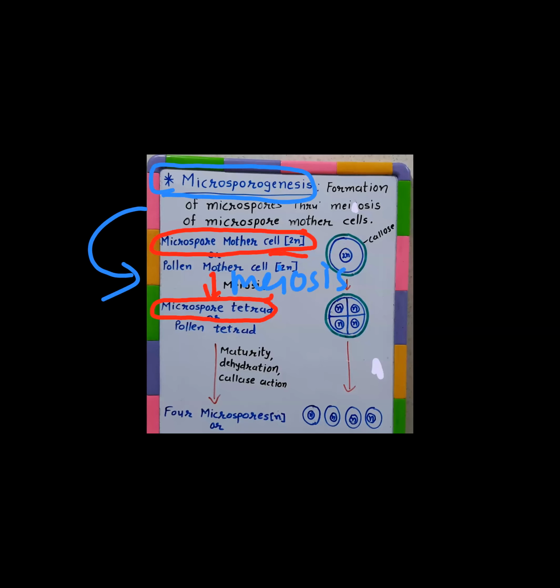Formation of microspores through meiosis of the microspore mother cell or pollen mother cell, the PMC, is the process called microsporogenesis.